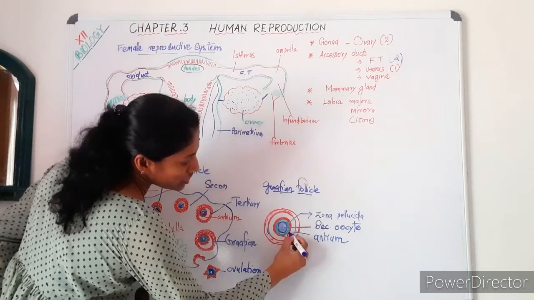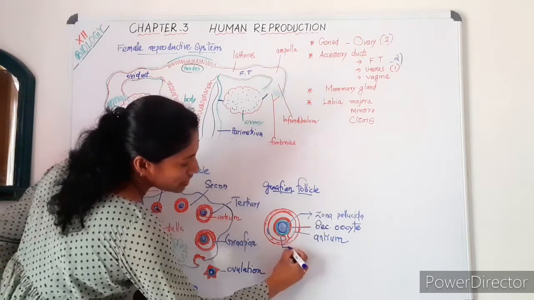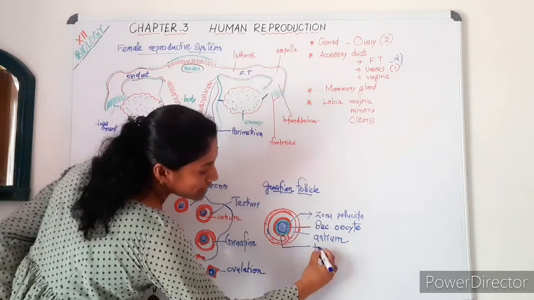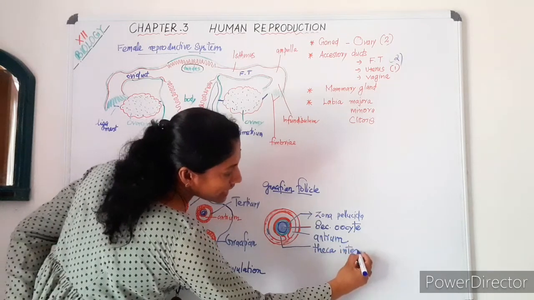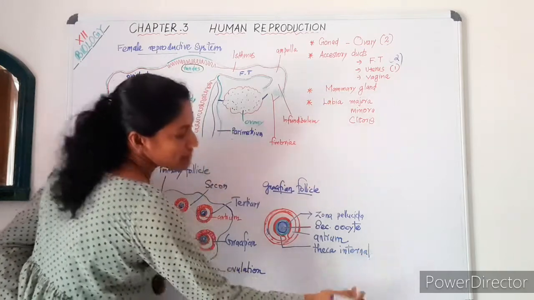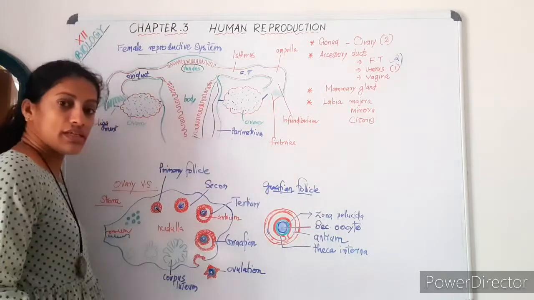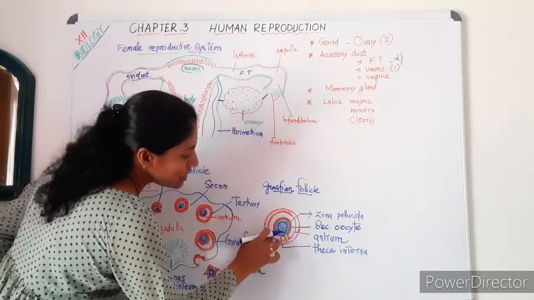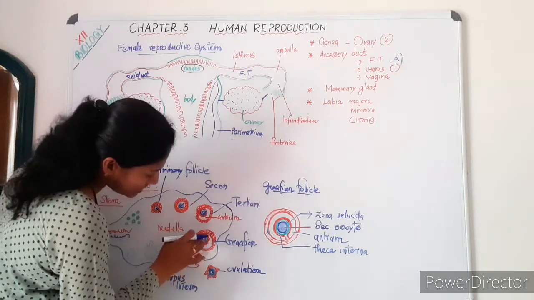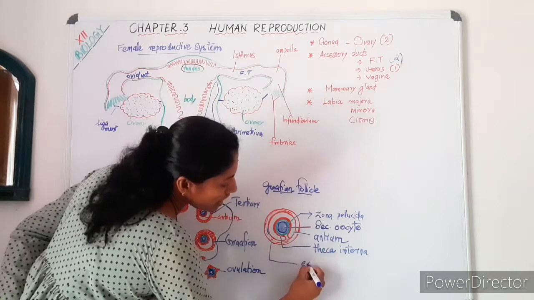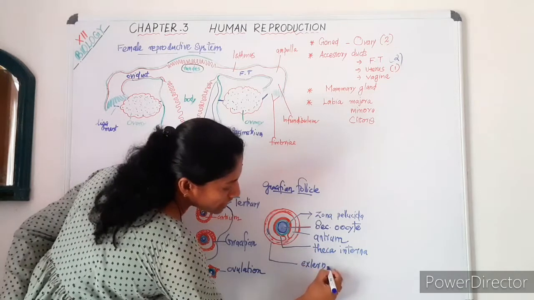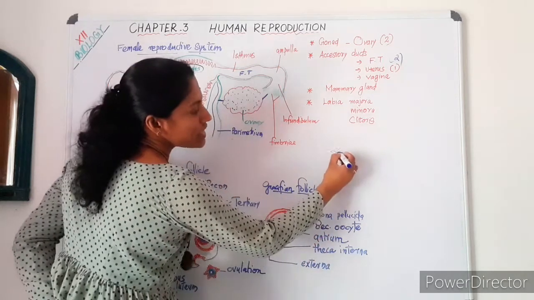The inner layer of tissue, which I will mark here, is also present outside. It's called theca interna. Theca interna is the inner layer of follicular cells. Theca interna means all these cells which can be seen as an inner layer. And there is theca externa as the outer layer of the follicle.